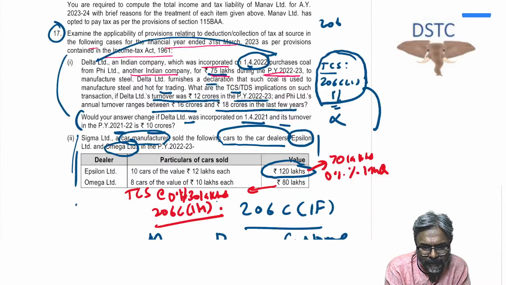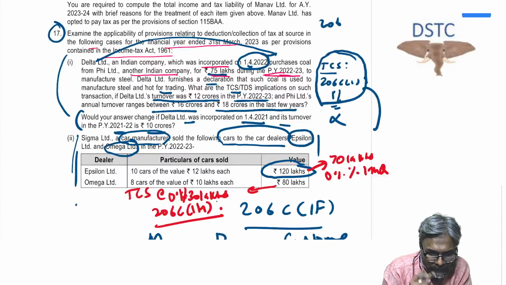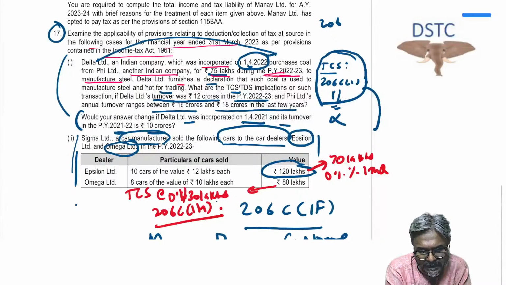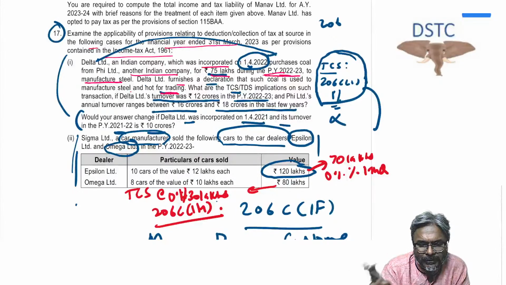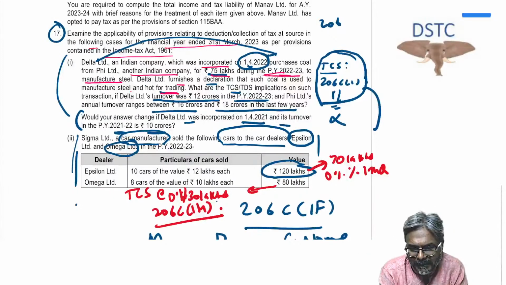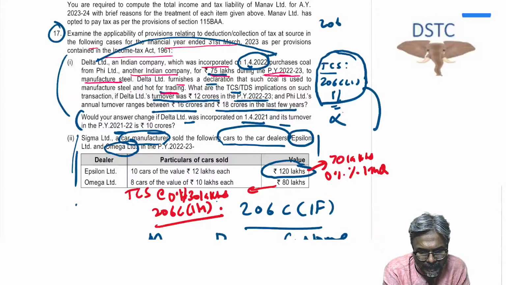It has purchased for rupees 75 lakhs during the previous year 22-23 to manufacture steel. Delta Limited furnishes a declaration that such coal is used to manufacture steel and not for trading. So the declaration has been given. Whether 206C(1) will be applicable? The answer is no, 206C(1) is not going to be applicable.